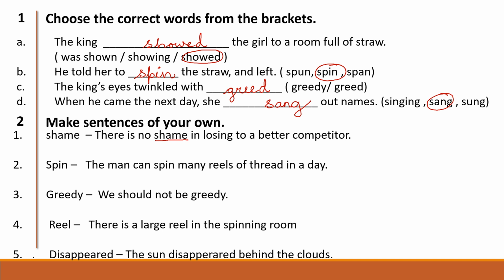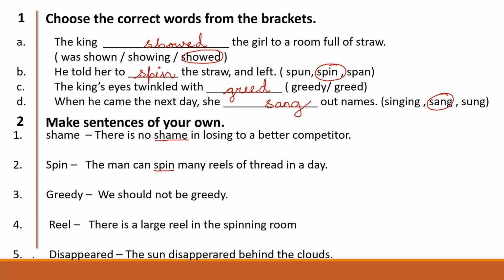Number 2, we have spin. The man can spin many reels of thread in a day. So underline spin here. You can see I have used spin in the sentence. The man can spin many reels of thread in a day.